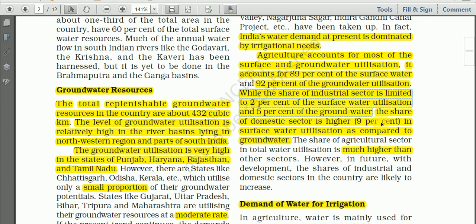And the share of the domestic sector, that is the households, is higher, that is 9% in the surface water utilization as compared to groundwater. That means for the domestic users, the surface water utilization is higher than the groundwater utilization, that is 9%.